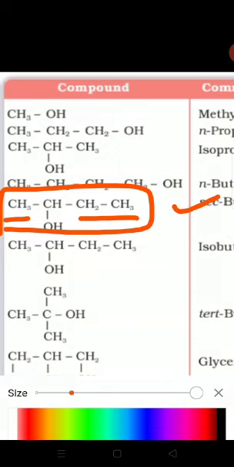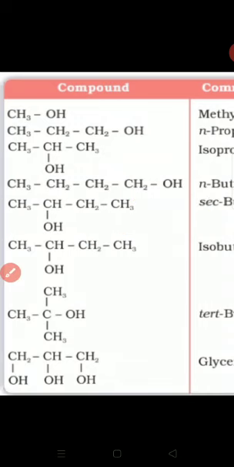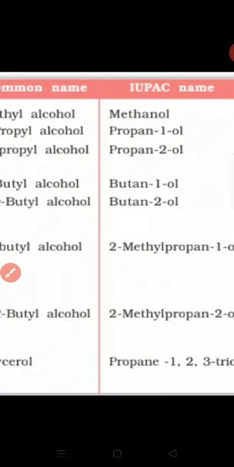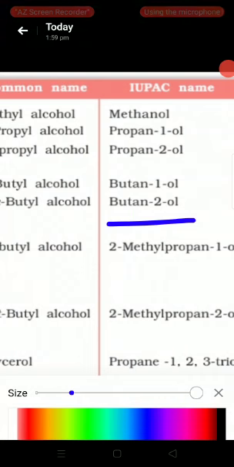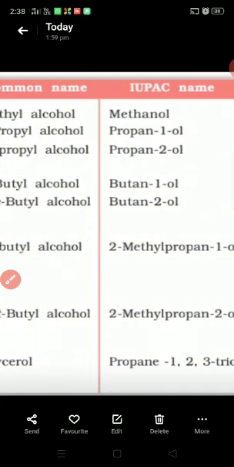For the IUPAC name, we have to select the longest continuous carbon chain. Numbering is done in this way. This carbon atom has the lowest number, hence 1, 2, 3 and 4. As there are 4 carbon atoms, the parent alkane is butane, but E is replaced by OL and the position is added in between them, hence the IUPAC name of this compound is butane-2-ol.